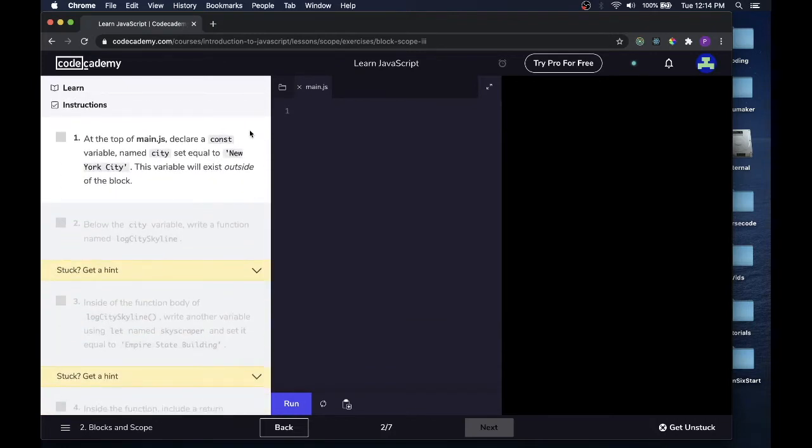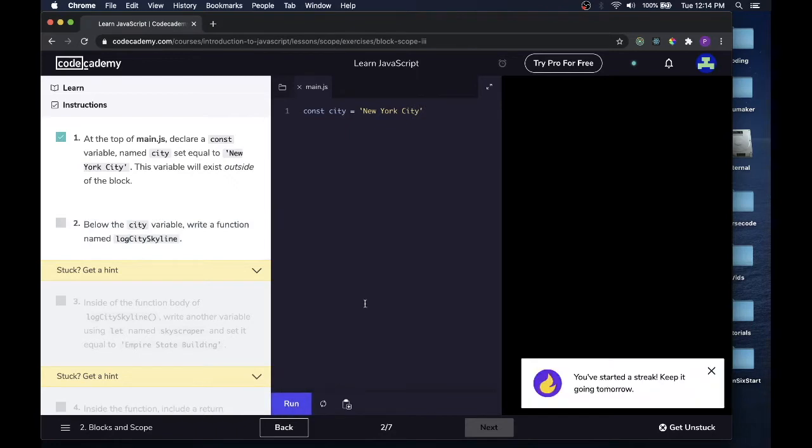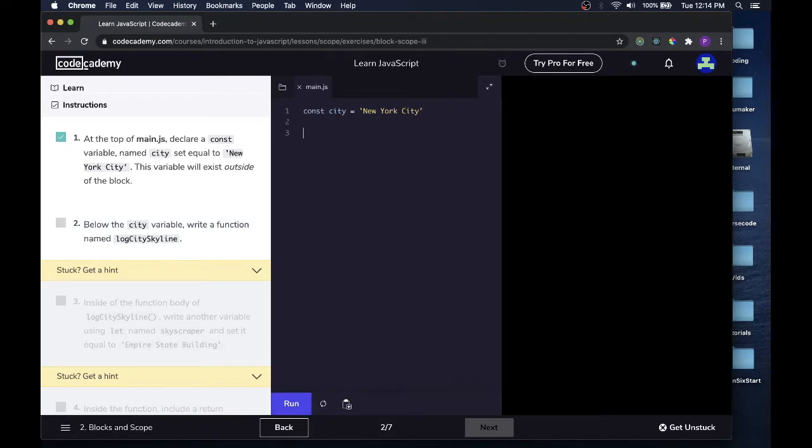Instructions. At the top of main.js, declare a const variable named city set equal to 'New York City'. This variable will exist outside your block. const city = 'New York City', and run it. Below the city variable, write a function named logCitySkyline. Do they want us to do it with the const variable? I'm going to do it with the const, and we'll see what they say.